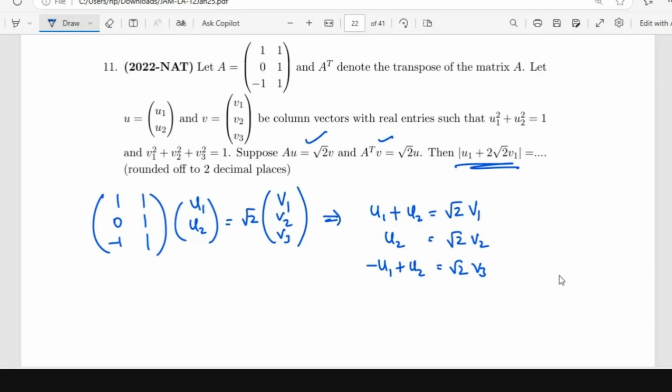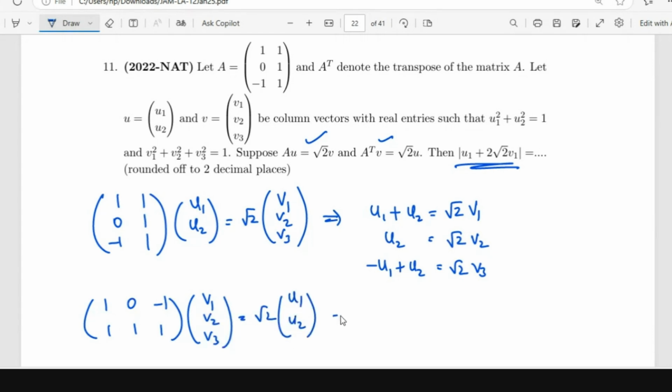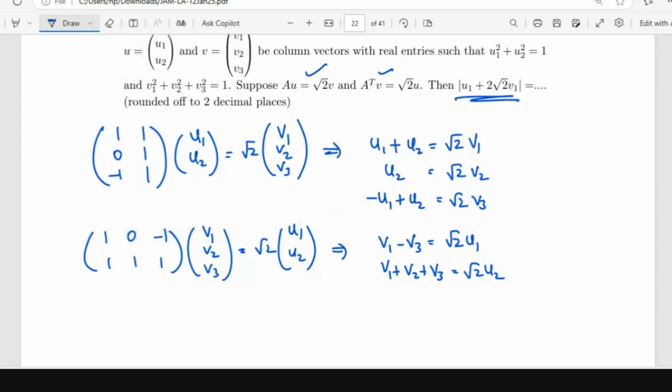And the other one is A transpose V: 1, 0, minus 1, 1, 1, 1 times V1, V2, V3 is root 2 times U1, U2. So V1 minus V3 is root 2 U1, and V1 plus V2 plus V3 is root 2 U2. Okay, so is there something that we can do to simplify?